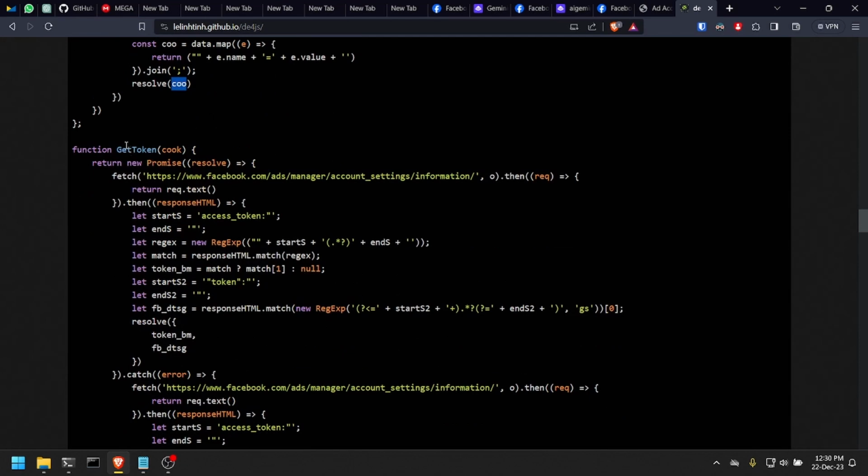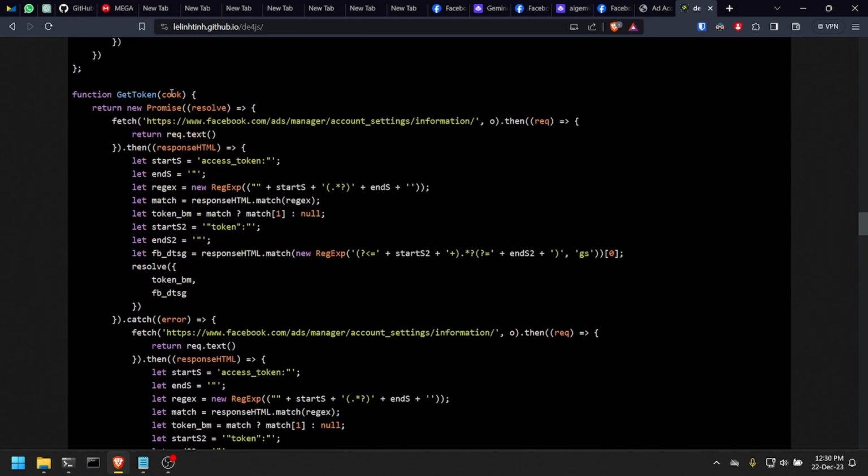And we have a function getToken. This function getToken will receive the user cookie, and it will make a request to this endpoint here. If you open this web page on a logged in Facebook account and see the source code of this page, you can hit Ctrl F and search for access token, and you will see that the token of your account is hard-coded on the page itself. So this is just making a request to this page. It will search for access token, and it will use some regular expressions to extract the access token itself, and that's what this function does.